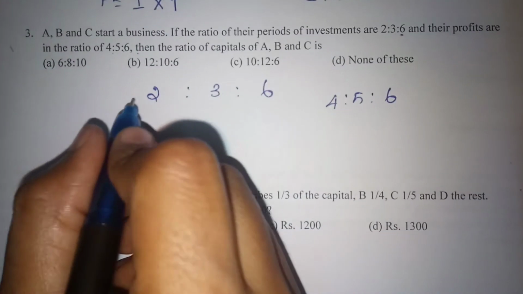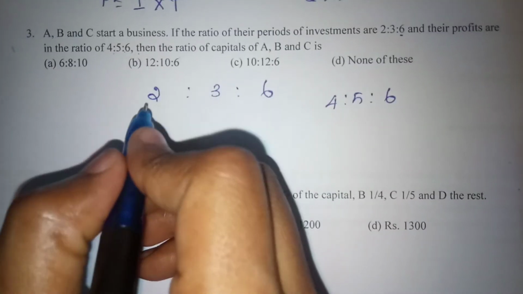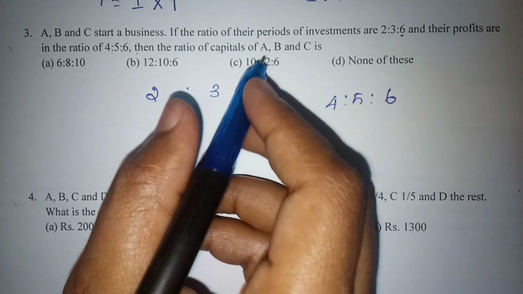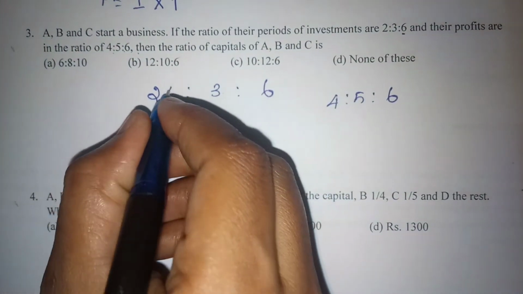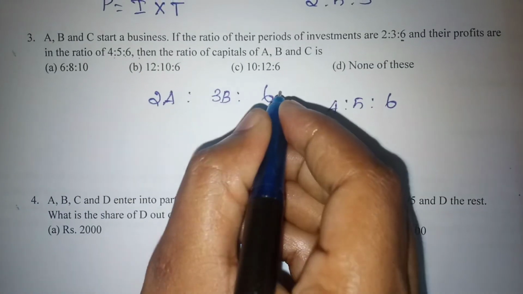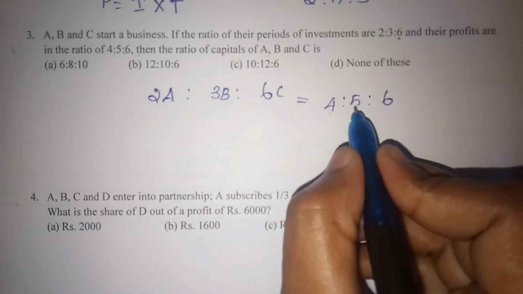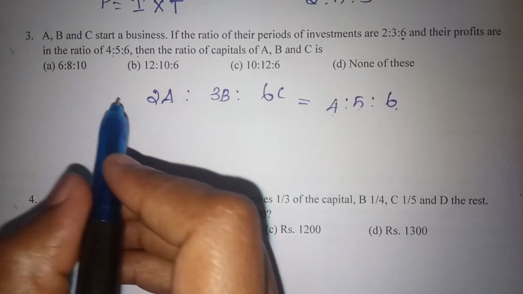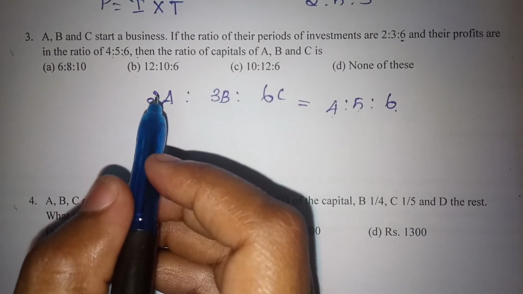So we know that the ratio of profit will be equal to the ratio of the product of capital amount into time period. Here we don't know the capital amount. Let it be A, B, C. So 2A, 3B, 6C will be equal to 4:5:6. For this problem, solving from the options is the better way than solving the equation.